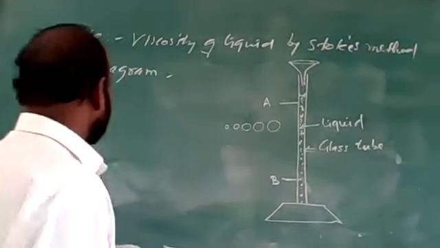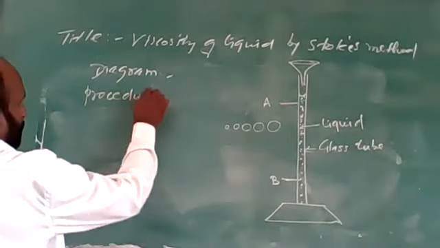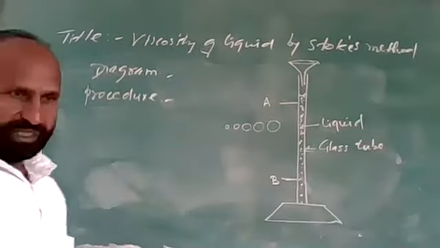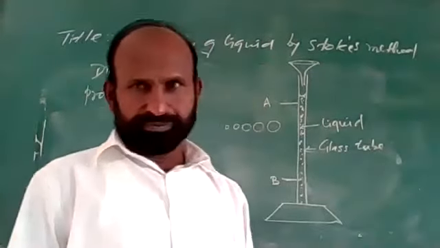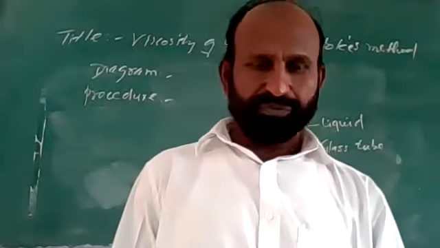Now, experimental procedure. In the actual experiment, what do we have to do?